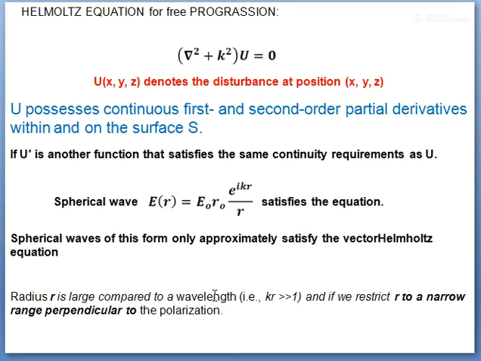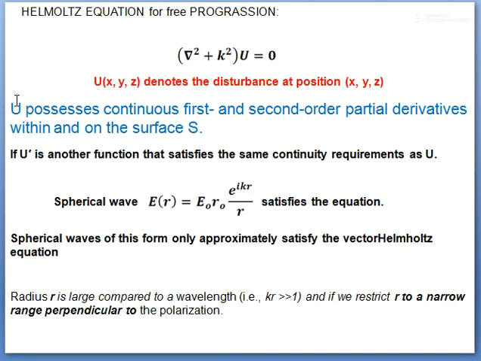Now this is the Helmholtz equation. This u denotes the disturbance at any position x y z, and u is a kind of function that has a specific property. What is the property? It must contain continuous first order and second order derivatives.